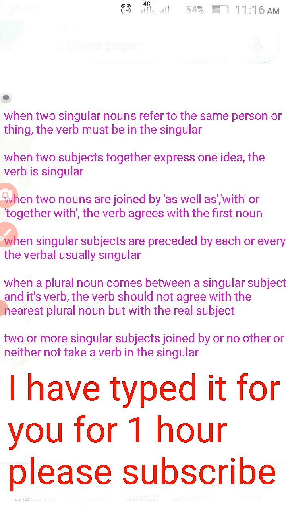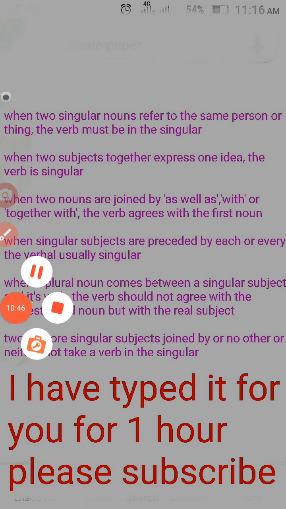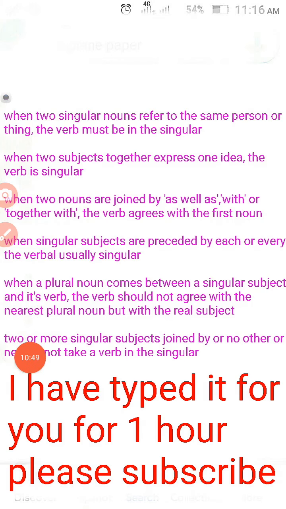Next, let us see next. When a plural noun comes between a singular subject and its verb, the verb should not agree with the nearest plural noun, but with the real subject. Okay. See, the quality of the books was not good.